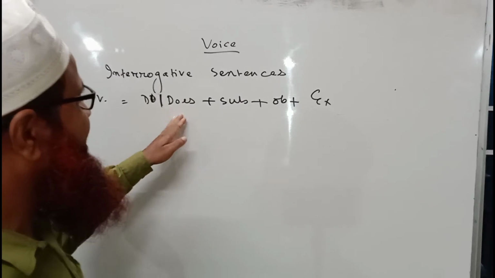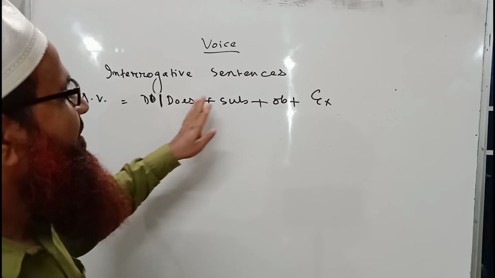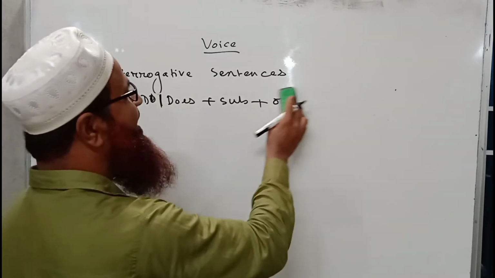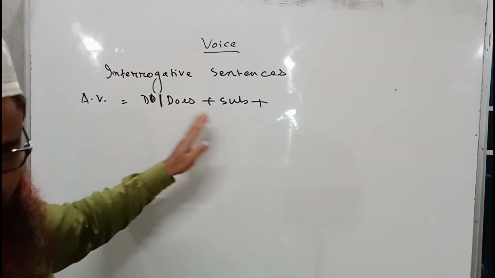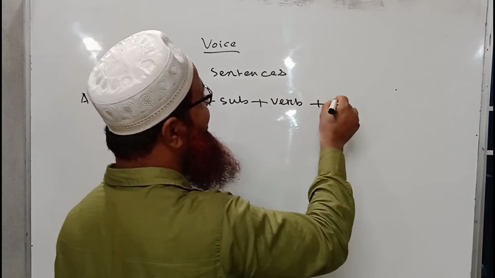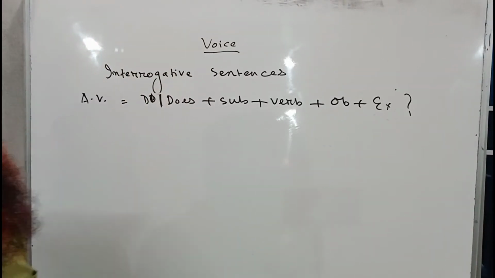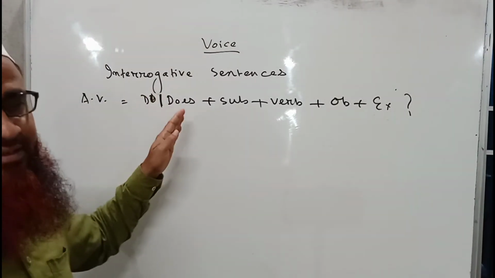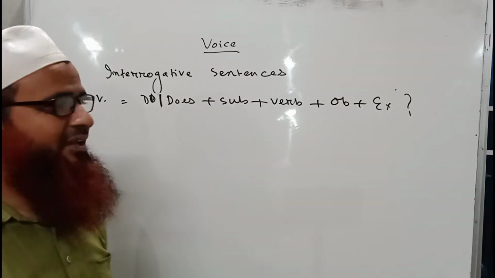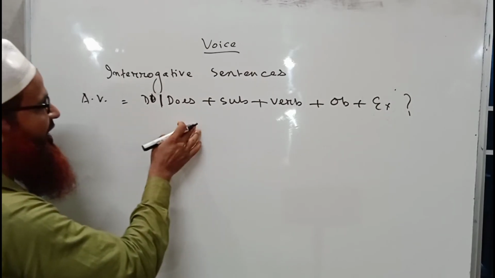The interrogative sentence starts with this pattern: do or does, then subject, then there will be the verb, then object and extension. This will be the interrogative sentence. Okay, this pattern or structure always says that the sentence is an interrogative sentence. So here I can write a sentence, and you will know it.